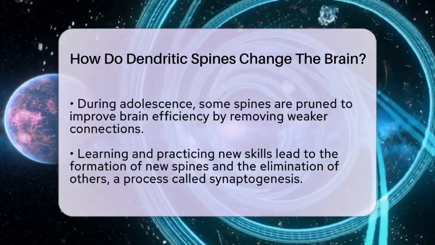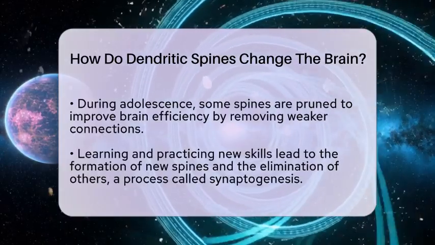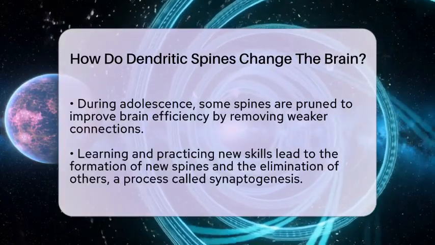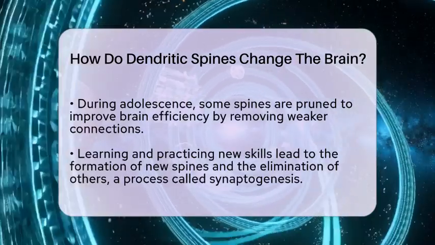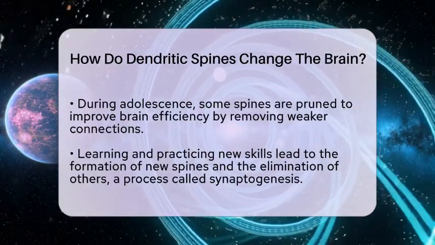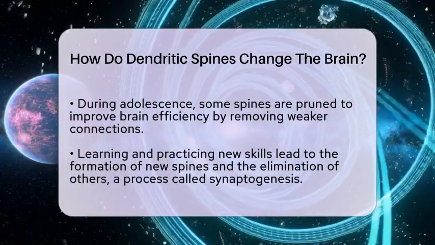This process of forming and removing spines is called synaptogenesis. It is how the brain rewires itself, making new pathways or strengthening existing ones. This flexibility is what allows us to learn, remember, and adapt to new situations.